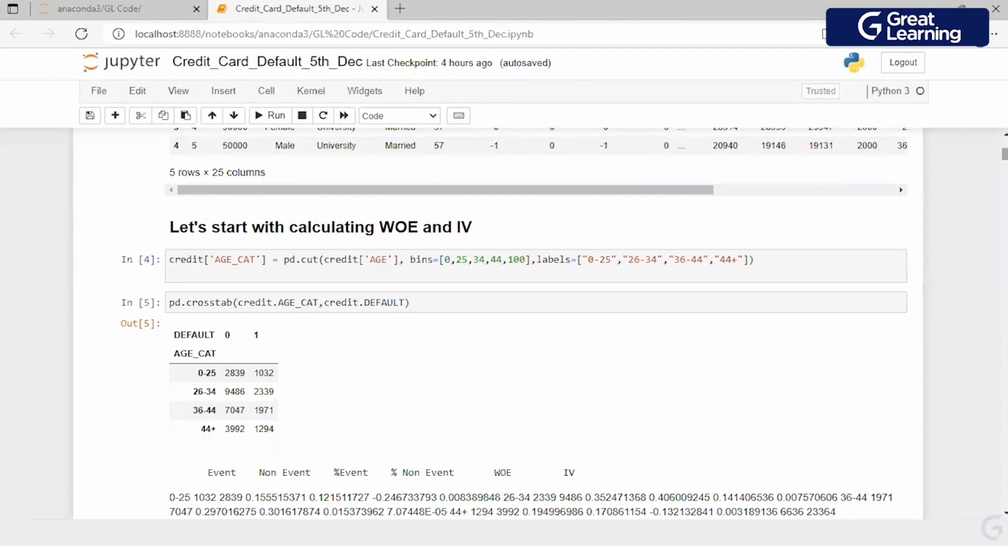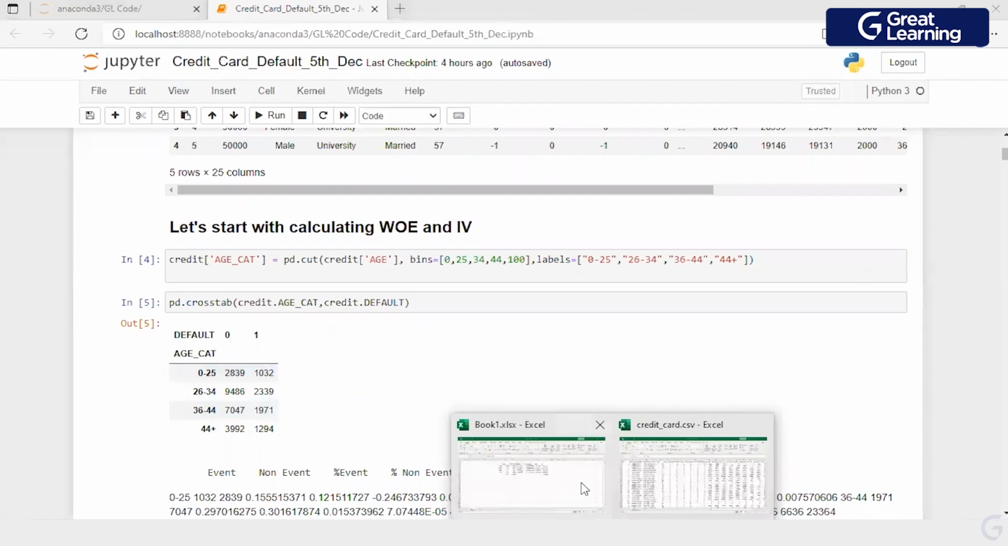How have I arrived at these values? Learners who attended the session yesterday would be able to relate to it. I have looked at the percentile distribution, and based on the percentile distribution, these bin categories have been defined. Now, once I do a cut, this is the value which I get. This is how the table looks. So between 0 to 25, I have these many people who have not defaulted, and I have this number which has defaulted.